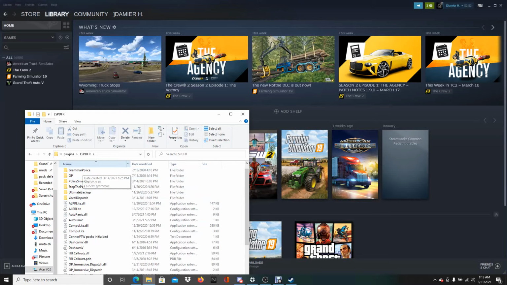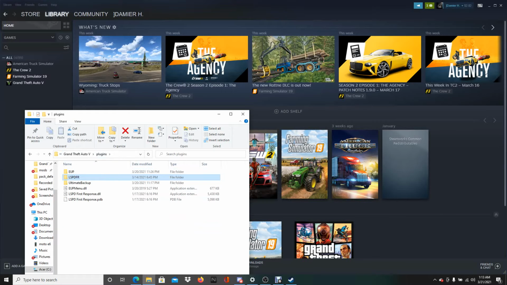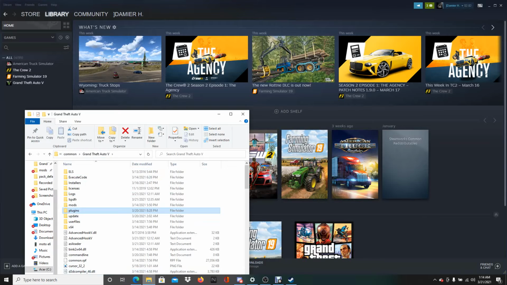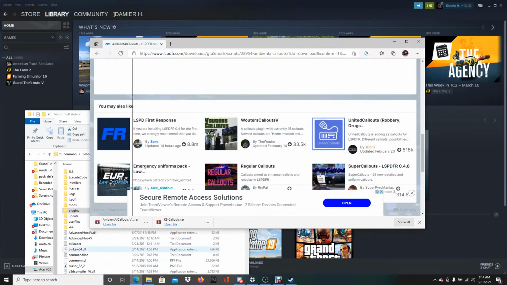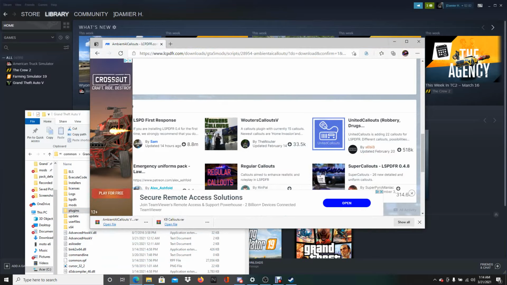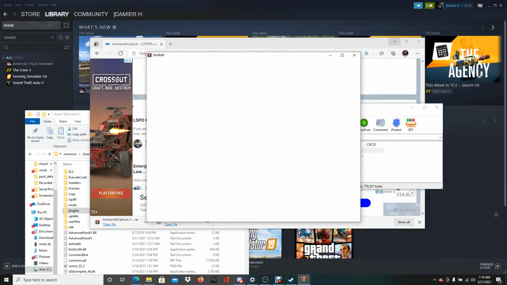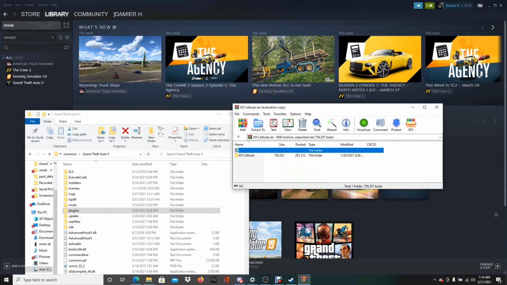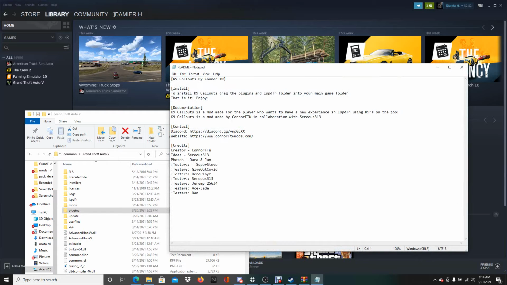Now I'm gonna go back to here because most likely some people are kind enough to just make his life easy. So let's see if I can do an example of one of these. K9 callouts, and this is what I'm saying right here. Some people make it easier to do this.